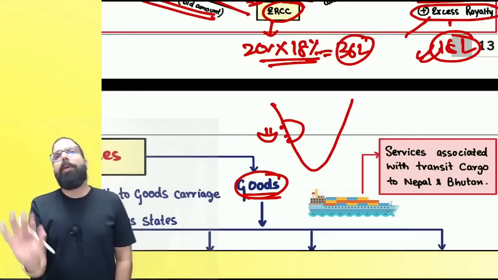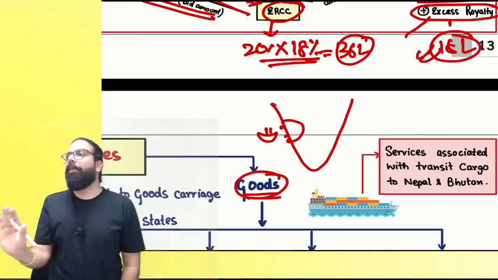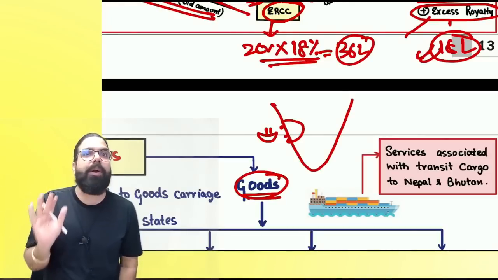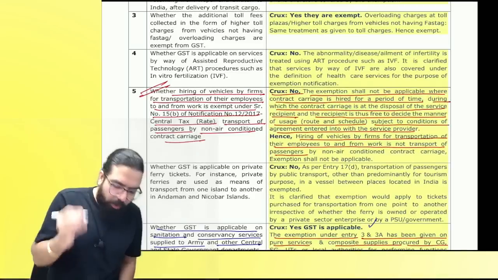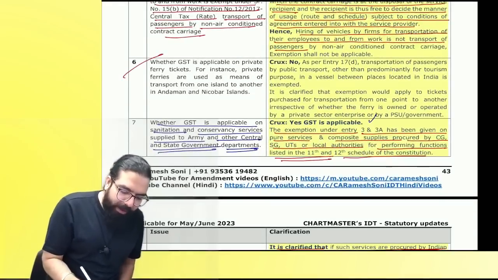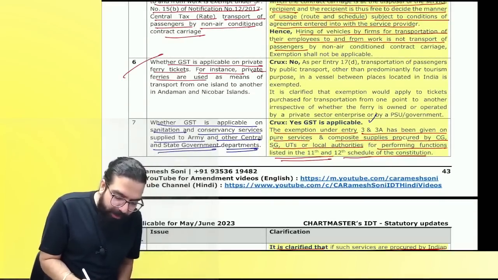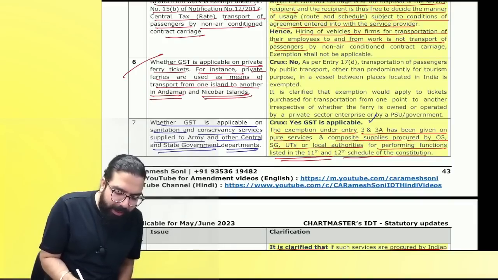Now, if public transportation is done by ferry, whether the ferry is owned by a PSU or government, or by any private person, always remember this is a circular I am talking about. What is the circular telling? The circular says whether GST is applicable on private ferry tickets, for instance, private ferries used as a means of transportation from one island to another in Andaman and Nicobar.